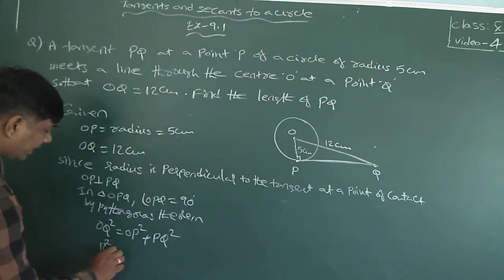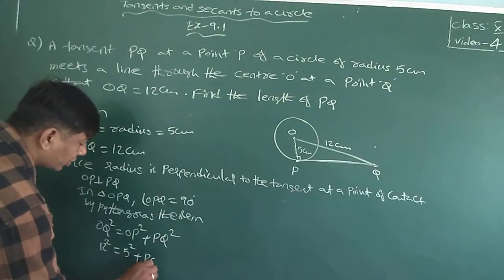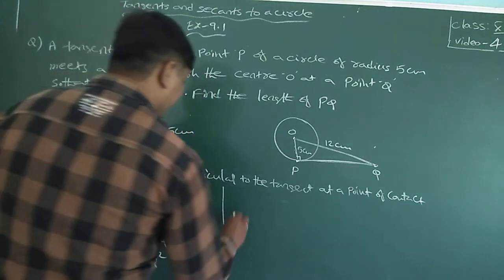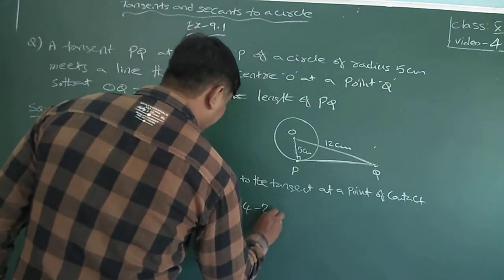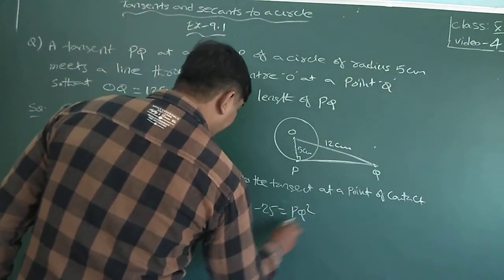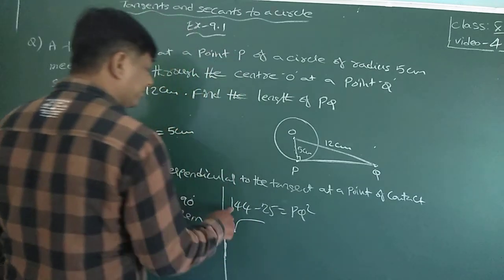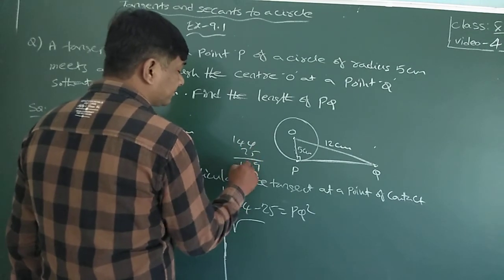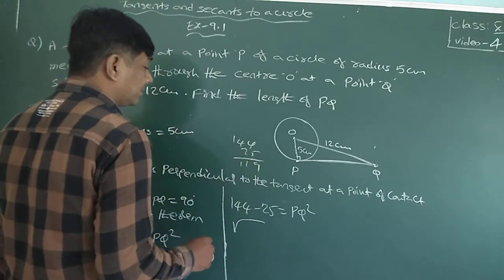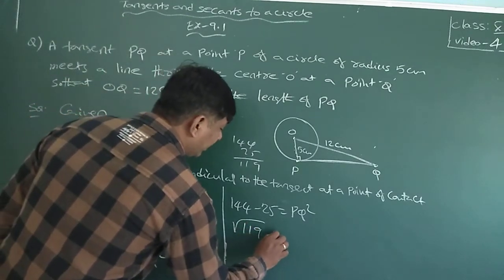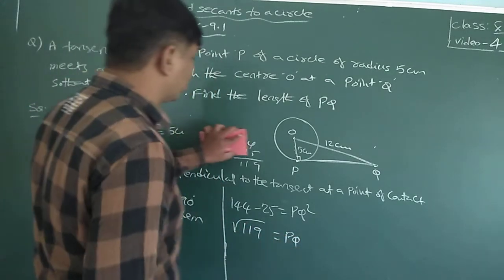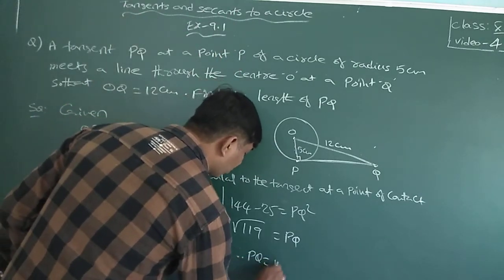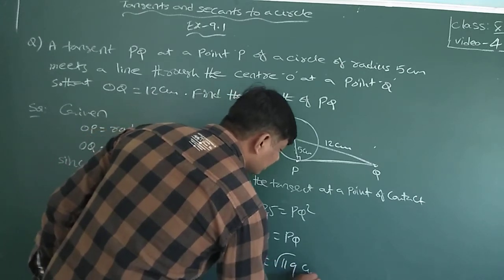That is, 12 square is equal to 5 square plus PQ square. 144 minus 25 is equal to PQ square. 144 minus 25 is 119. 119 is equal to PQ square. Therefore, PQ is equal to root 119 centimeters.